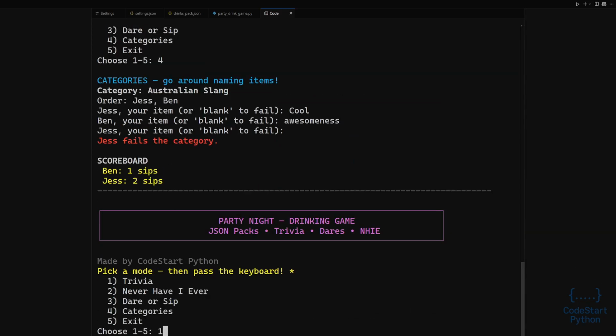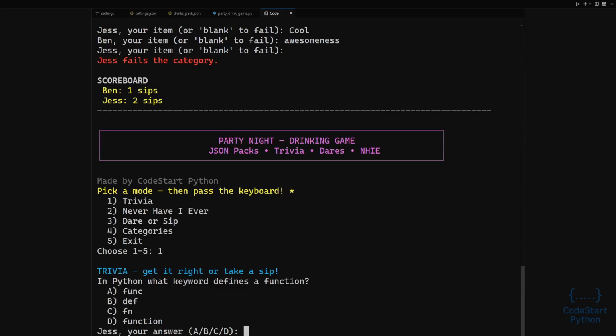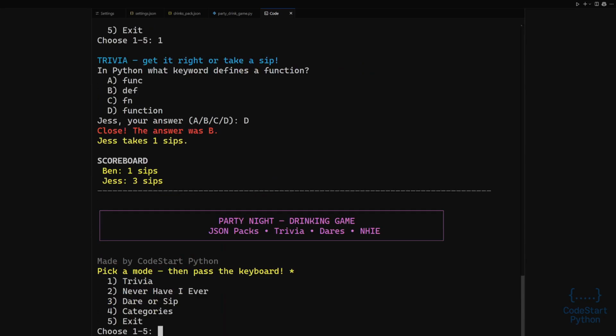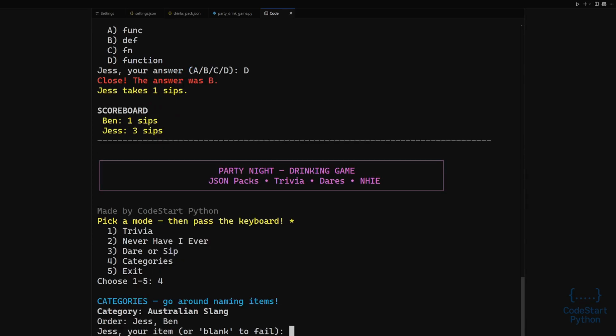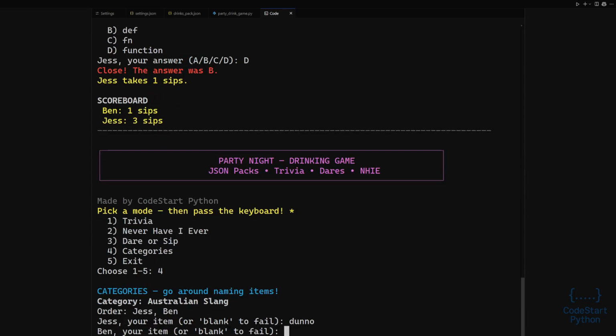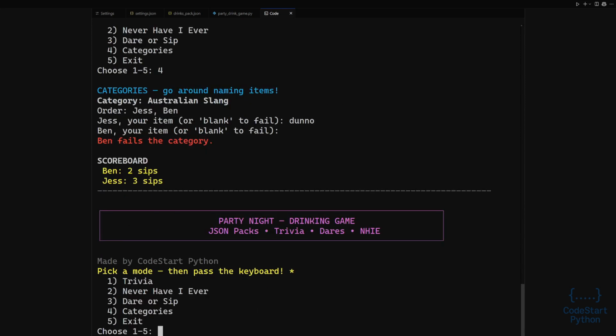Third is Dare or Sip. The program selects 1 player. It prints a dare from the pack. The player chooses yes or no. If the player accepts, then no sips are added. If the player declines, then the penalty is added to that player. The scoreboard prints, and you return to the menu. Many dares are playful and short, so the table keeps moving.